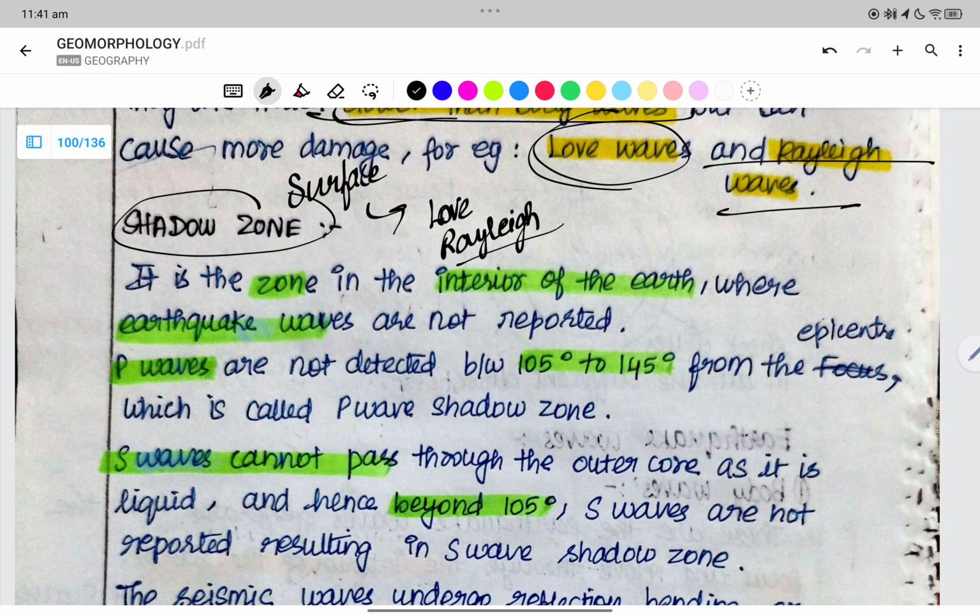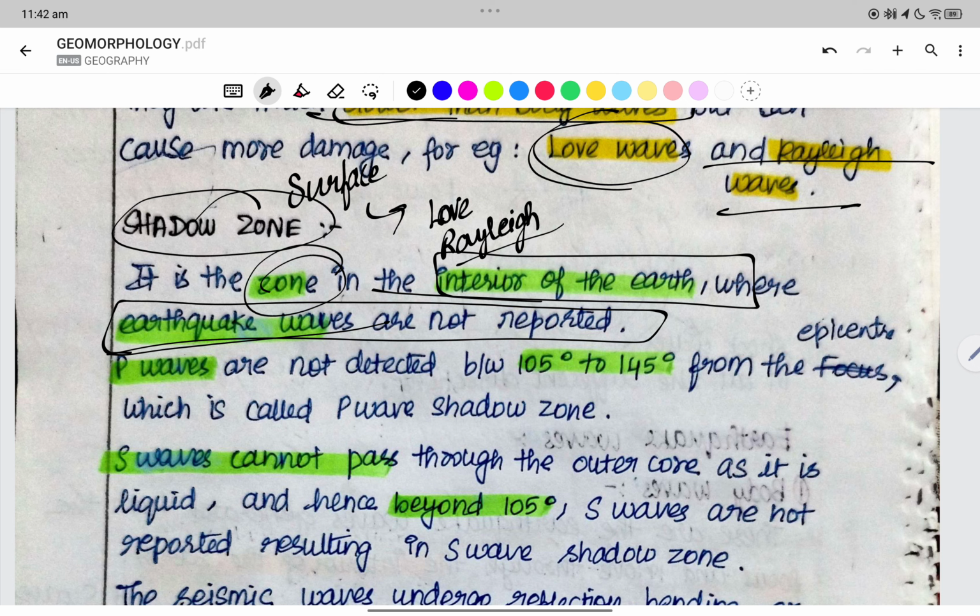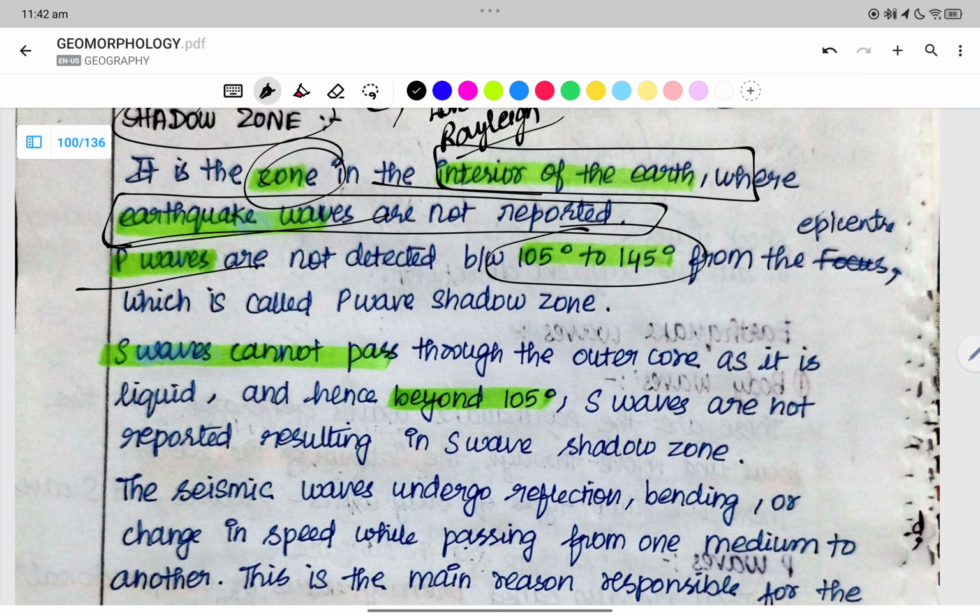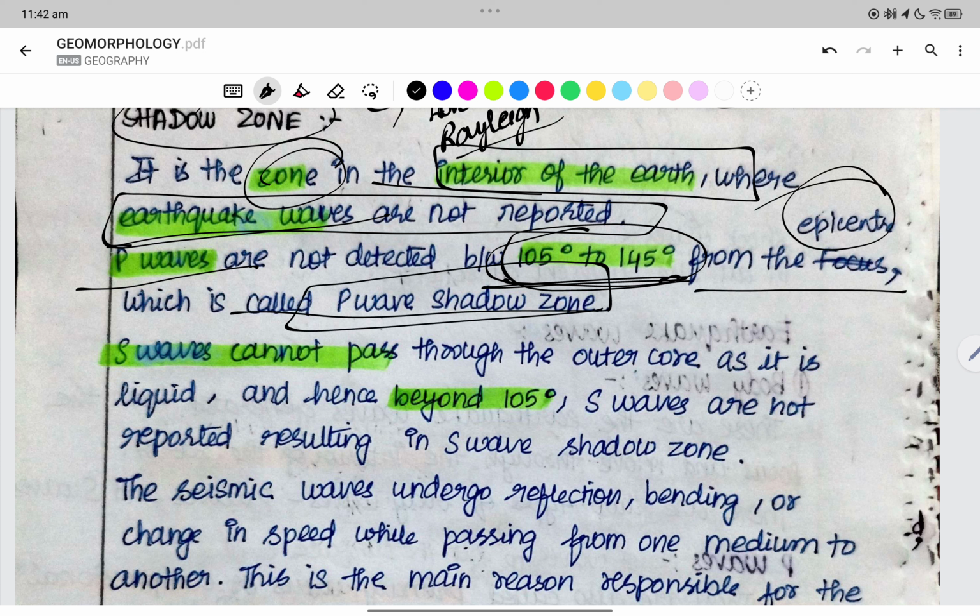What is a shadow zone? It is a zone in the interior of the earth where the earthquake waves are not reported. P waves are not detected between 105 to 145 degrees from the epicenter, which is called the P wave shadow zone. S waves cannot pass through the core as it is a liquid.